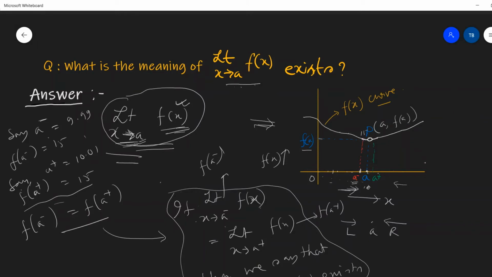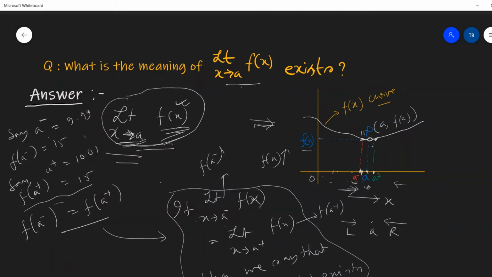That is, in both cases, when x is A minus or A plus, the value of f(x) is equal to 15 or some constant value, then we can say that the limit exists. It means x is very close to A but not equal to A.